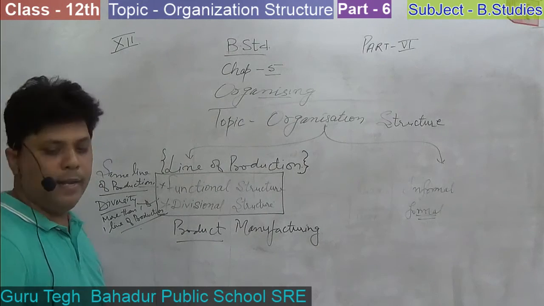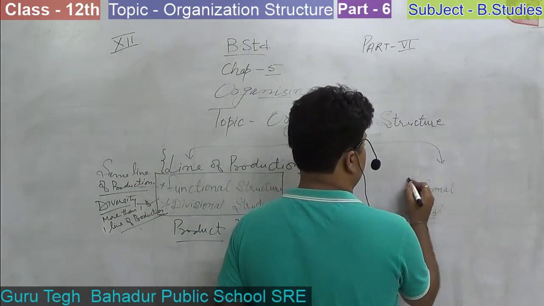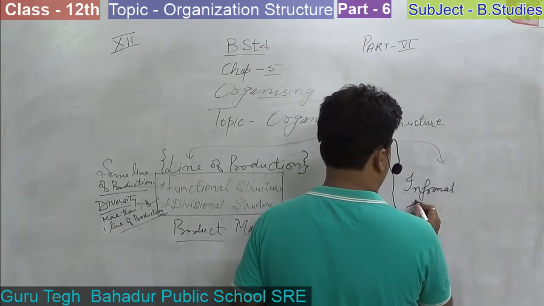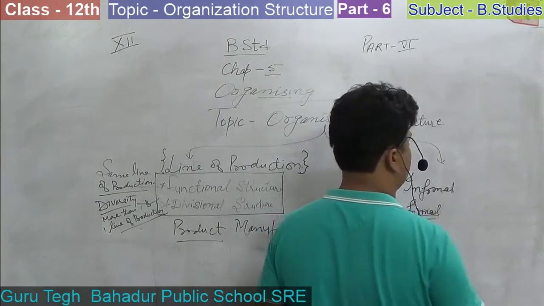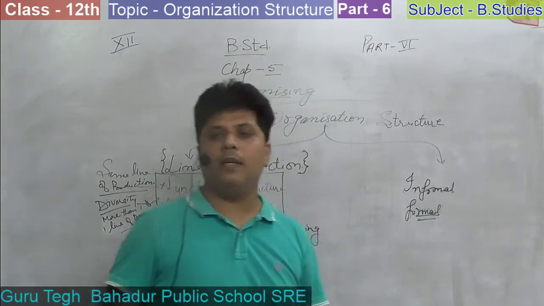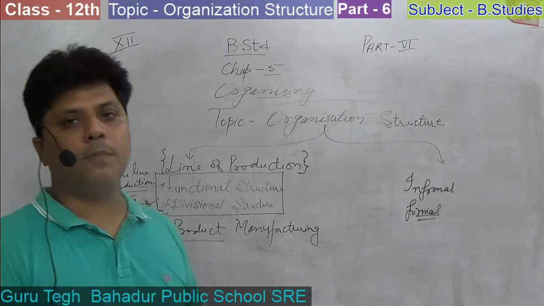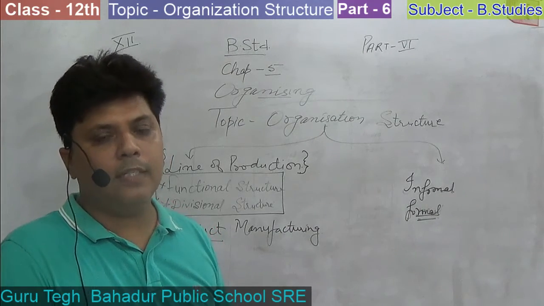Now come to the next structure mentioned in the book, that is informal and the other one is formal. In English you have studied the 2 letters, formal and informal. Formal letters are used for business or office purposes, and informal letters are written to relatives.